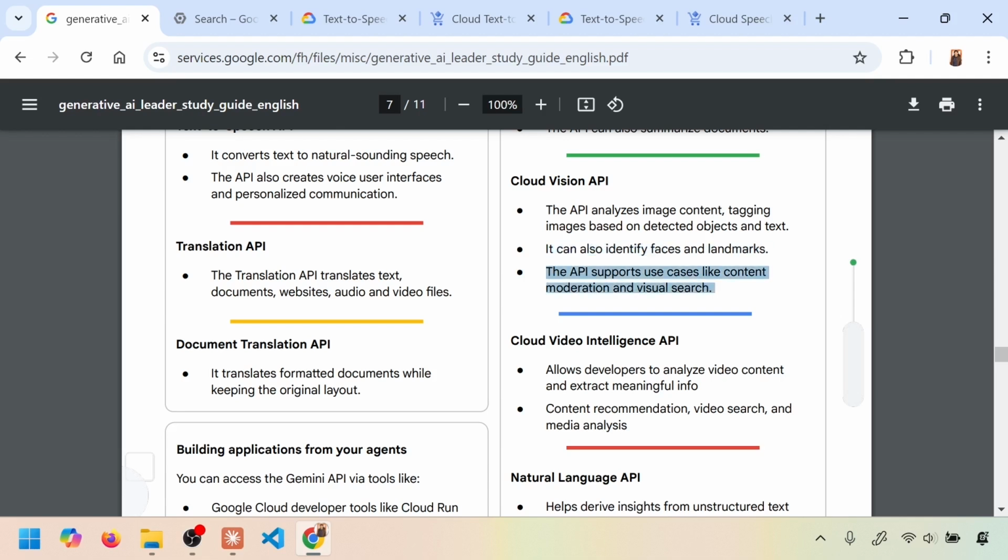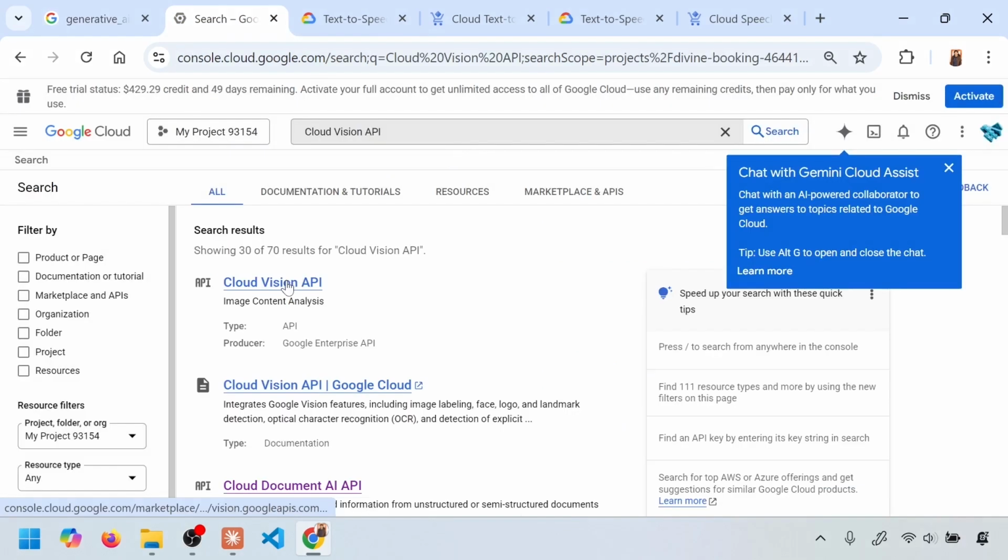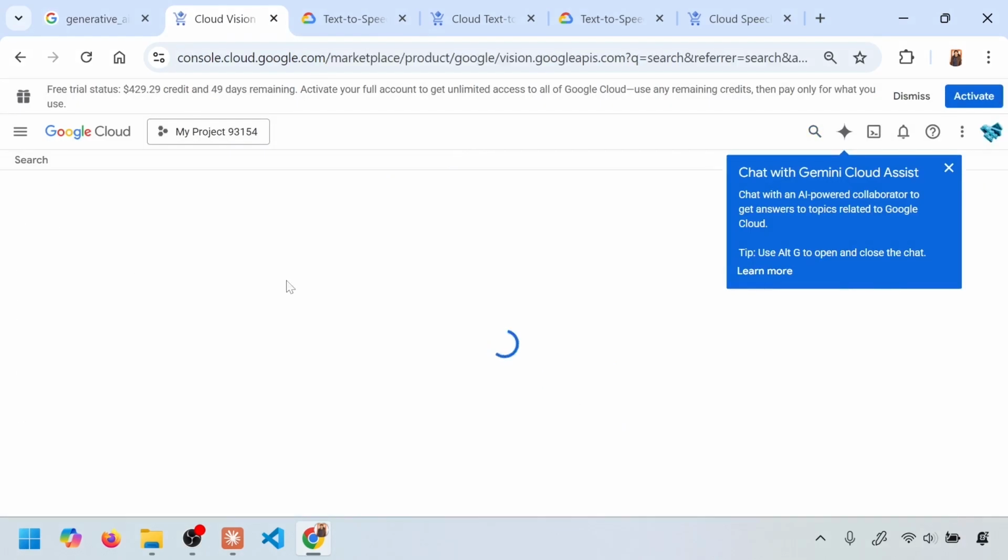And content moderation, that is another important thing these APIs do these days, finding out sexually explicit content, violence, drug use, all kinds of different things it can find out from the image, just like a human does for law enforcement activities and things like that. So this is the Cloud Vision API inside Google Cloud.